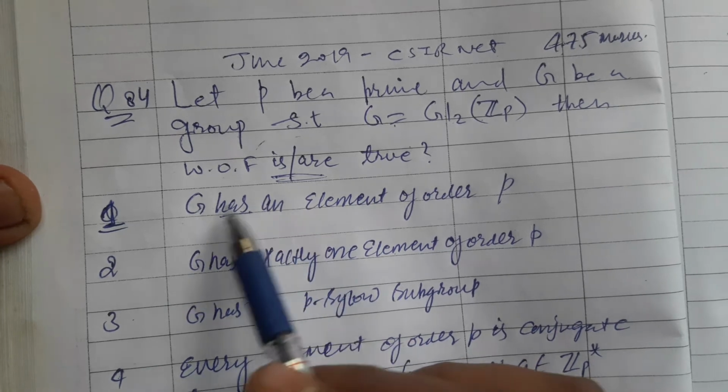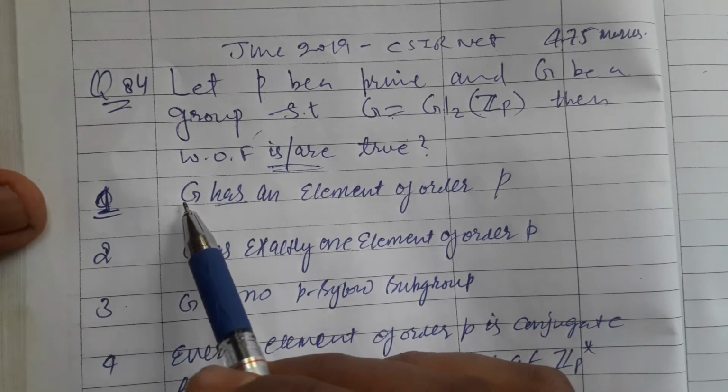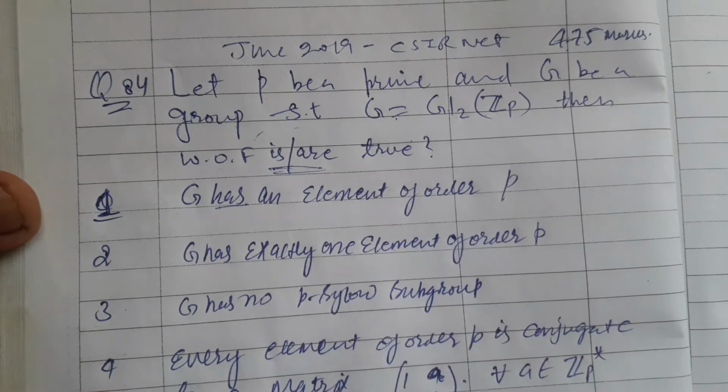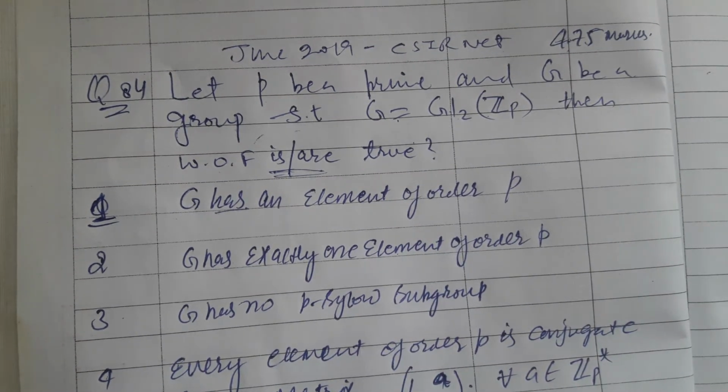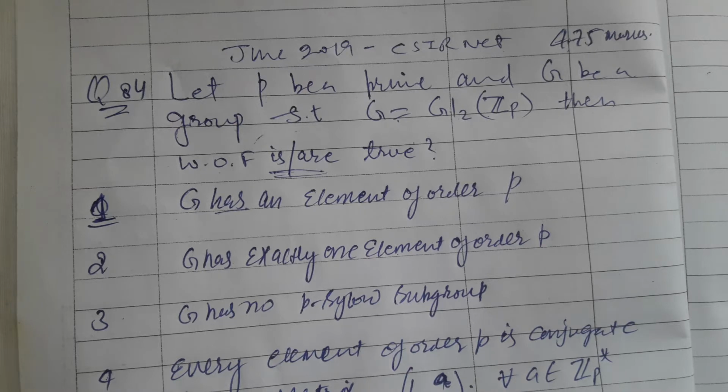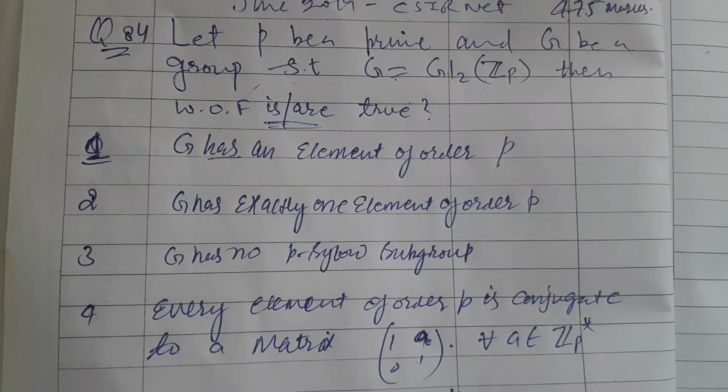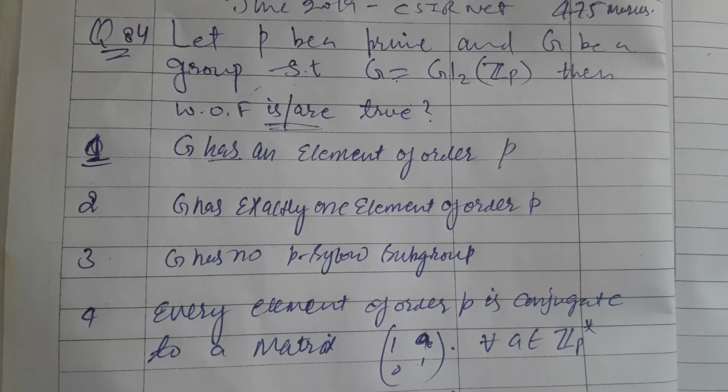Option first says that the group has an element of order P. Second says that there is only one element whose order is P. Option third says that the group has no P-Sylow subgroup. And option fourth says that every element of order P in GL2 over Z_P is conjugate to the matrix whose diagonal entries are 1, 1 and upper diagonal element is A, such that A is an element of Z_P.